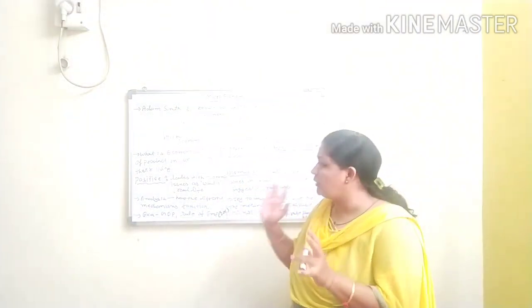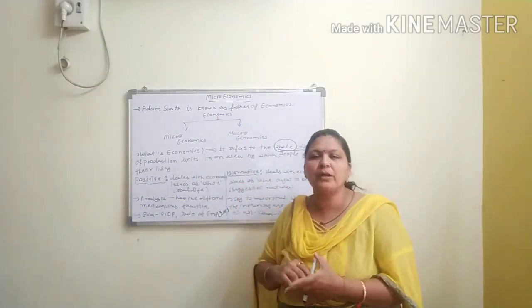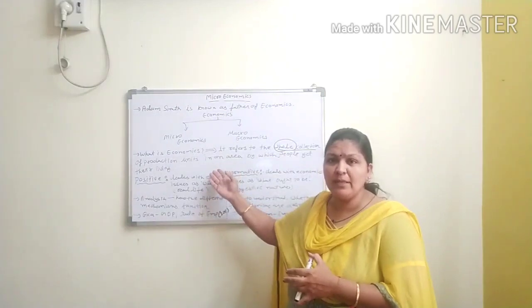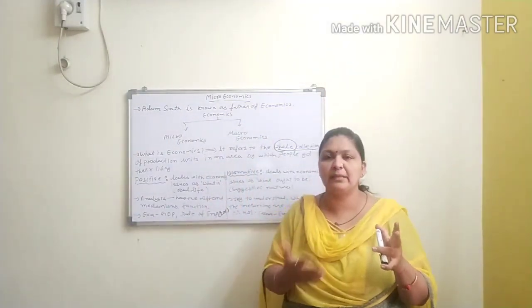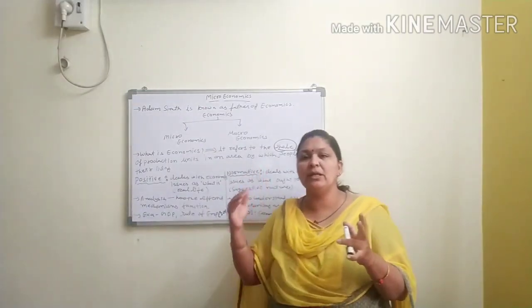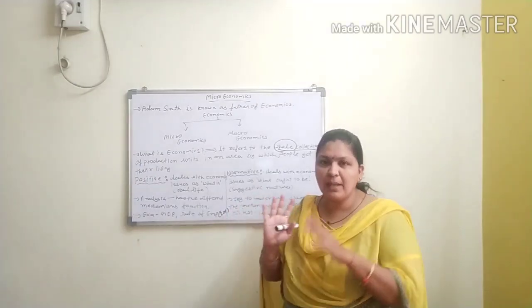I hope today you understood what micro and macro are. In detail, we will discuss micro and macro next. We covered what economics is, who the father of economics is, and what positive economics is. Two types of economics are there: positive economics and normative economics. Clear? I hope you understood all this.